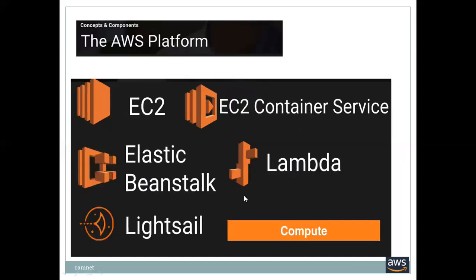On the AWS platform: EC2, container service, Elastic Beanstalk, Lambda, Lightsail, and so on. These all come under compute. Compute in the sense that we are going to create the servers. How can the servers be created? Servers can be created by manually choosing the operating system and the infrastructure, like how much CPU is required, how much memory is required, how much hard disk we require, and what sort of network card we are going to choose.